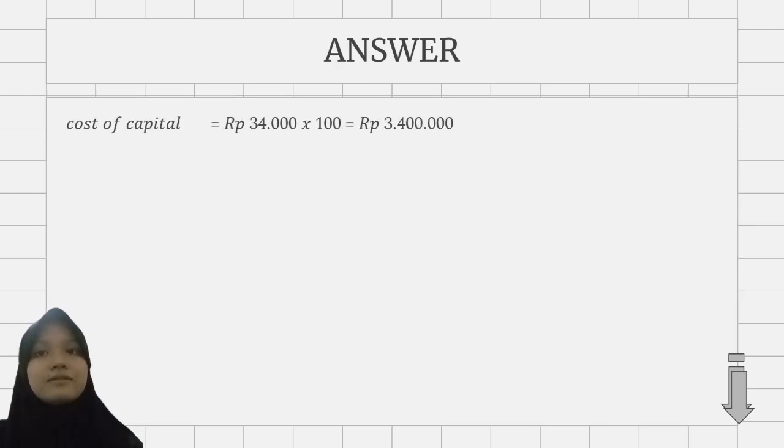So, the answer. First, we find cost of capital. We know that in the given, the farmer produced 100 kg of black soybeans with cost 34,000. So we get the cost of capital is 3,400,000.